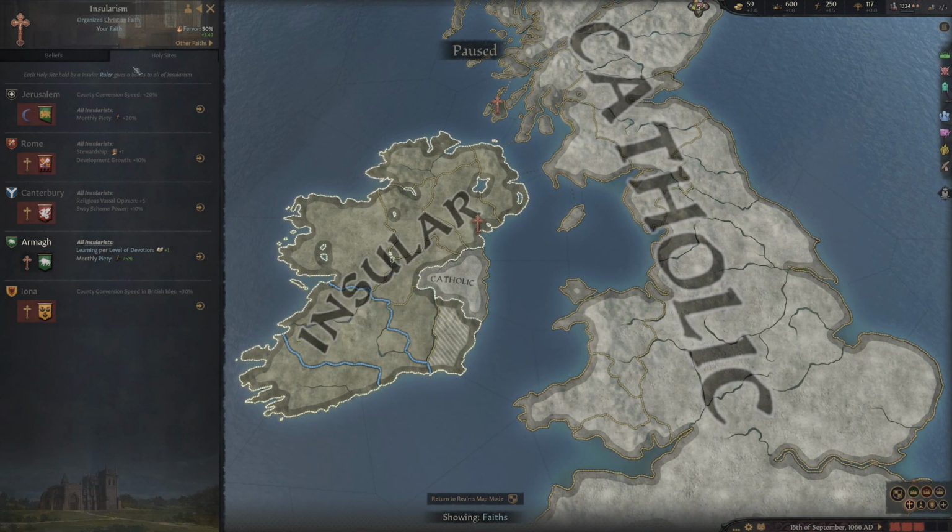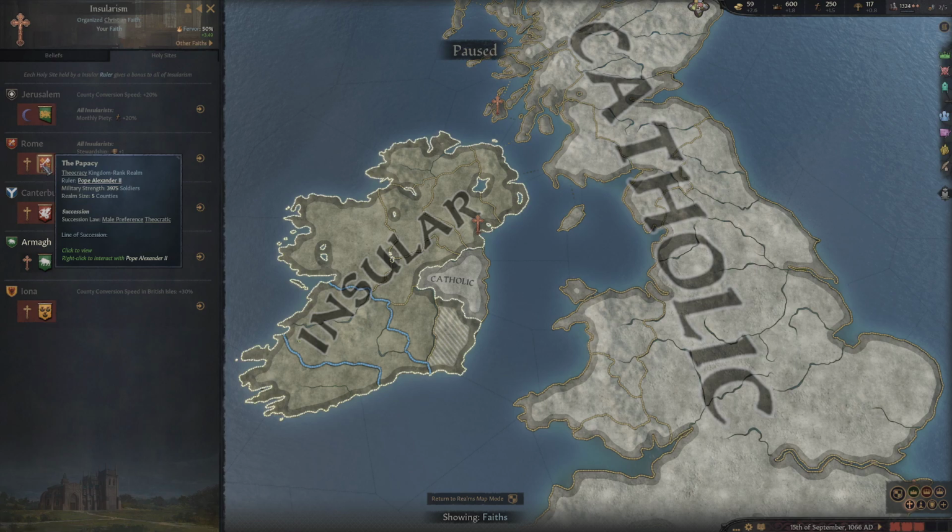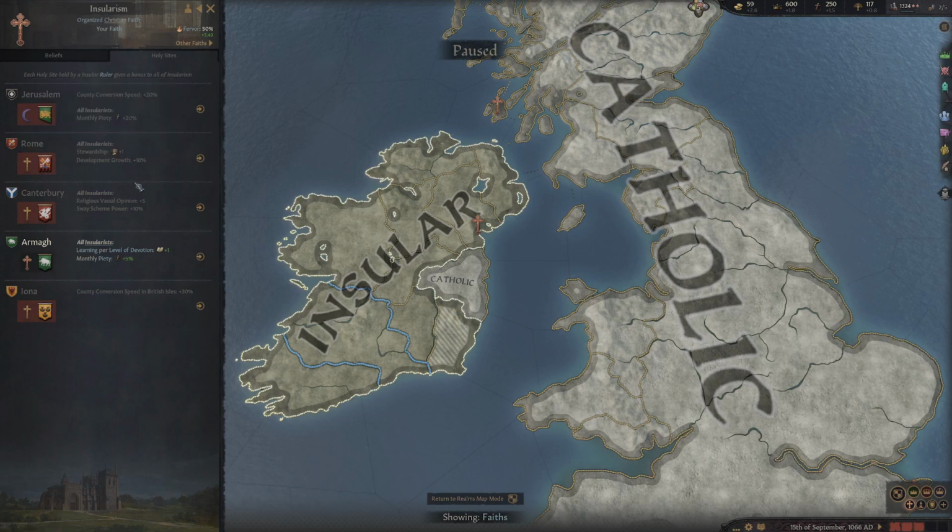Now, obviously, as you can see then, the more holy sites you control, the more benefits you are going to get. And as you may have picked up on me mentioning, it's not just enough for it to be in your territory. It can, in fact, be in anybody's territory. It's just the person that controls it needs to be of your religion. For instance, if for some weird reason, which, don't get me wrong folks, would not happen in this game, the Pope decided to become an Insularist, then Rome, which the papacy currently controls, would in fact become Insularist, and we would get the benefits. And that is all for holy sites.